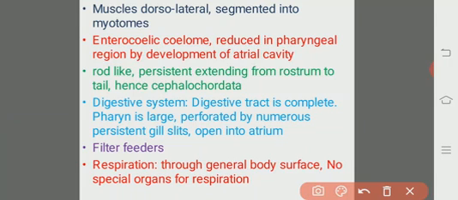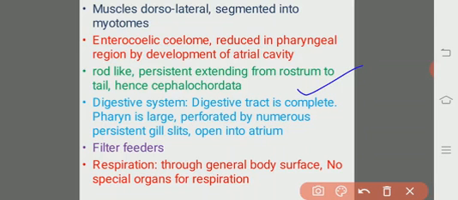cephalochordates. Then coming to the digestive system, the digestive system is complete. What is the meaning of a complete digestive system? That is, it starts with the mouth and ends with the anus. That is known as a complete alimentary canal or complete digestive tract. And the pharynx is very large. We will see a large pharynx, and it is perforated by many permanent gills or gill slits.